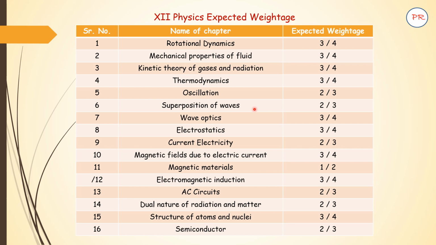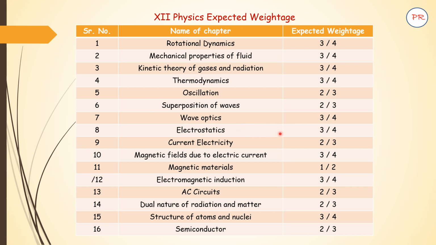Superposition of waves. This includes a very important thing, that is stationary waves which are formed on the string, stationary waves which are formed inside the pipe open at one end, pipe closed at one end. So 2 or 3 questions are asked. Wave optics, 3 or 4 questions will be asked. This includes interference and diffraction.